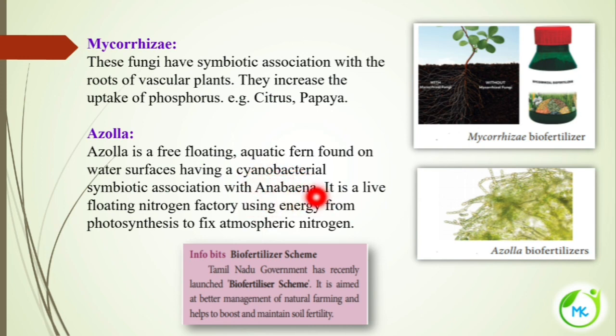The name of the algae is Anabaena. They are both symbiotically related, and it is a live floating nitrogen factory using energy from photosynthesis to fix atmospheric nitrogen.